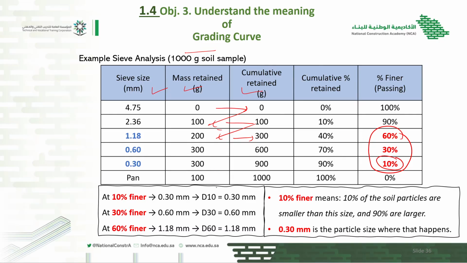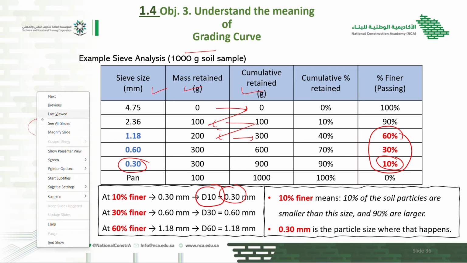What does it mean? There is a term D10. D10 means the particle size at which 10% is passing. Here D10 is equal to 0.30. It means that 10% of the total sample has a size of 0.30 mm or less than 0.30 mm. For example, in 1000 gram, 10% of the soil particles have a size of 0.30 mm or less.